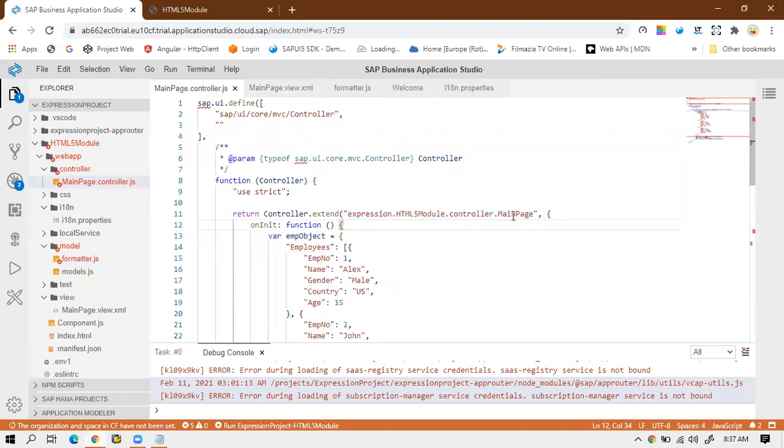Same like the main page, the main page file is stored inside the controller folder, our formatter file is stored inside the model folder. So I will copy this as it is and paste this path here.